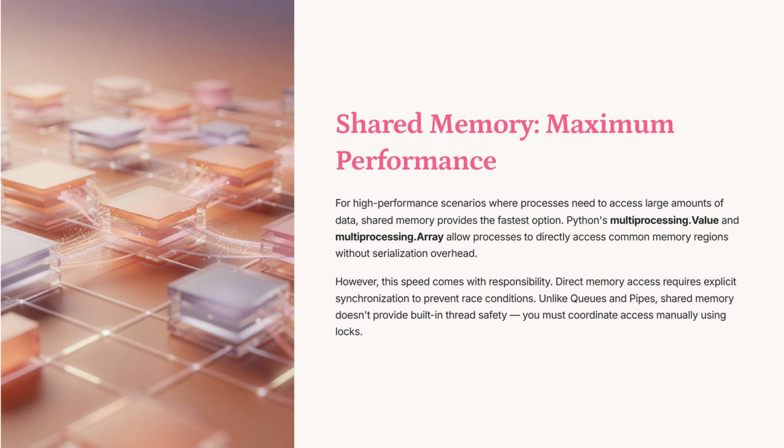Shared memory offers maximum performance for processes accessing large data. Python's multiprocessing Value and Array enable direct memory access, eliminating serialization overhead. However, this requires explicit synchronization to avoid race conditions. Unlike queues and pipes, shared memory lacks built-in thread safety, necessitating manual coordination with locks for safe access.